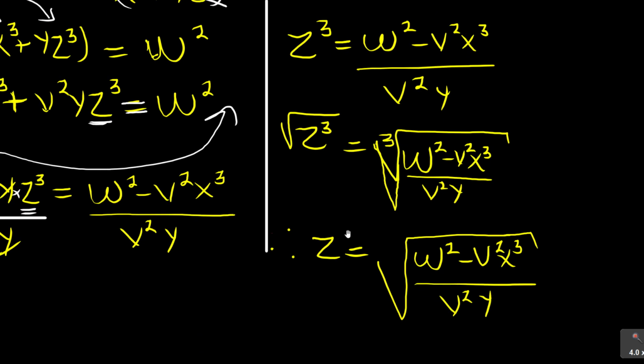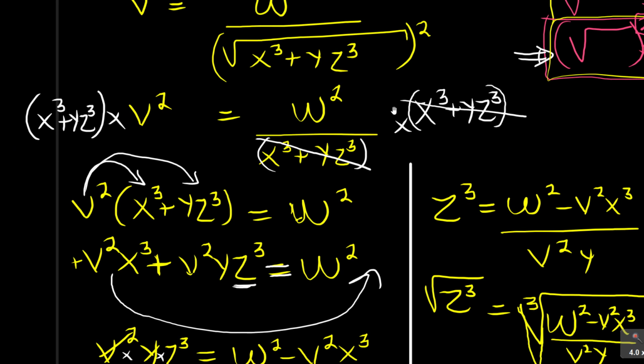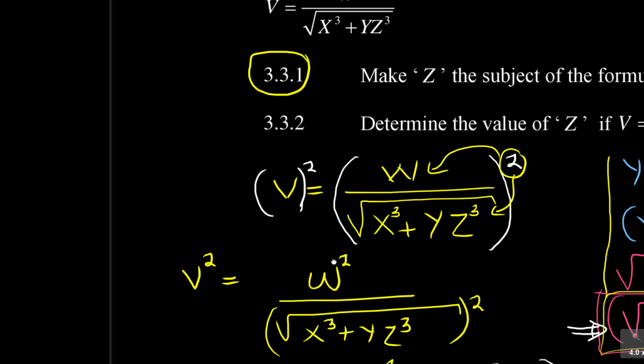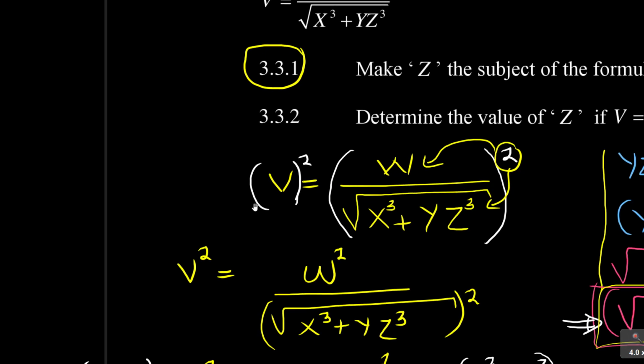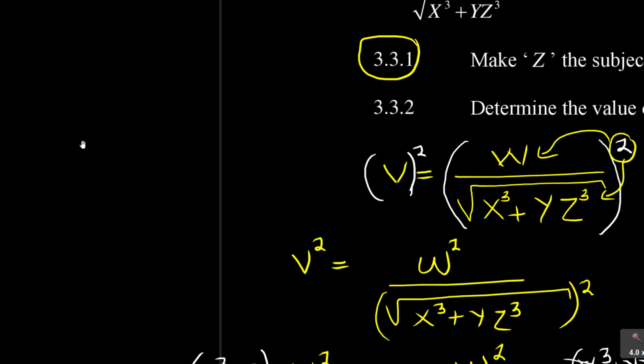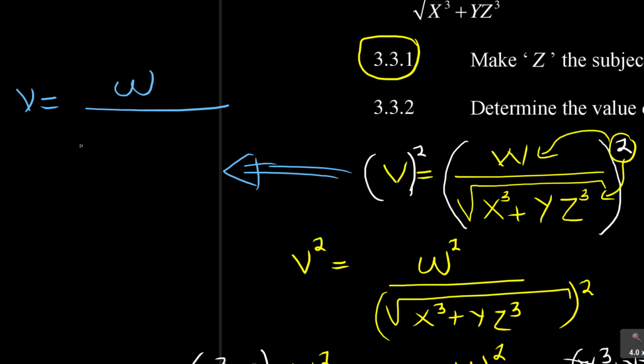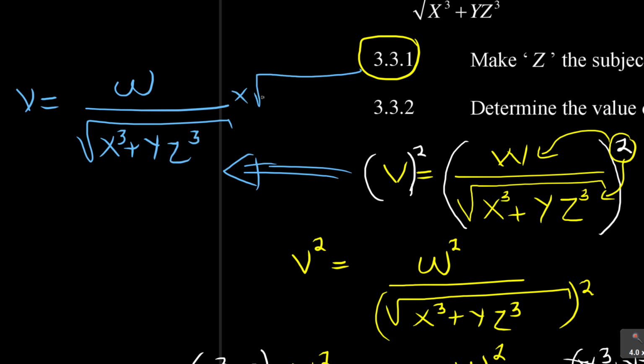Now look at this. That is my z. So when I've gotten my z, maybe just to bring in something, someone would have said, why did you square this side? As I said, I'll bring this. What I did here, if I can come at this stage and say, what I did, y square first, because I was having v is equal to w over that which was x cubed plus y z cubed. And then at first I wanted to multiply by that.